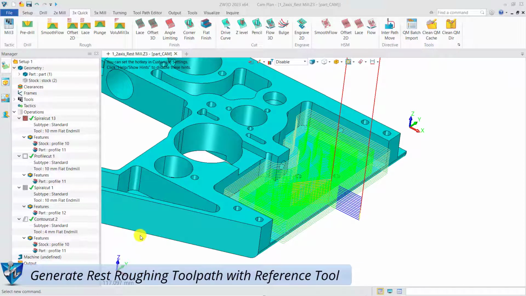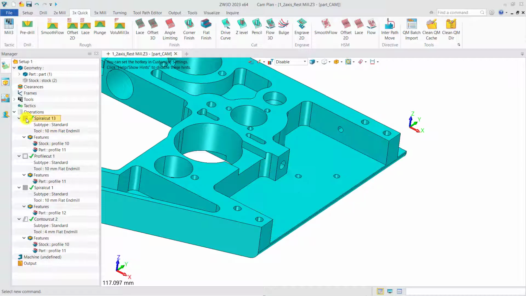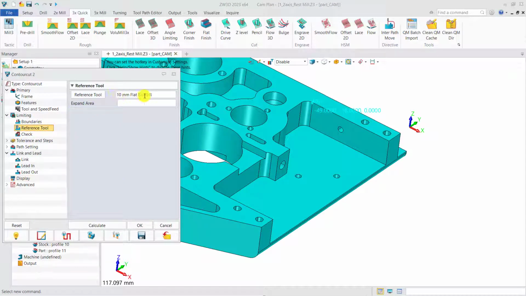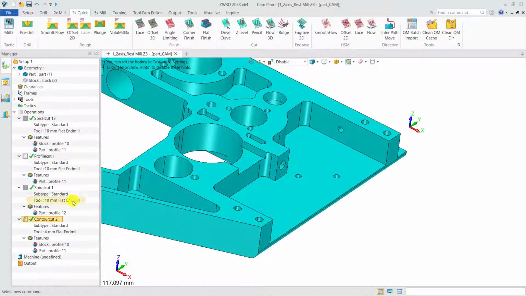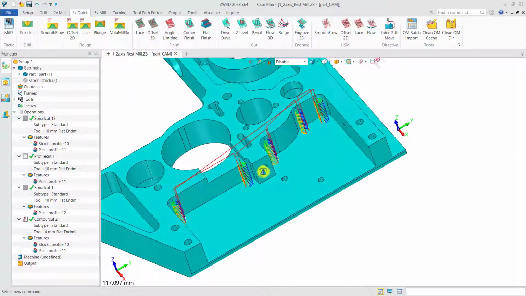Generate raised roughing toolpath with reference tool. ZW3D 2023 version supports generate raised roughing toolpath with reference tool. For example, using 10mm flat end mill finish the roughing process. Via reference tool, you can easily remove the raised material at the corners.